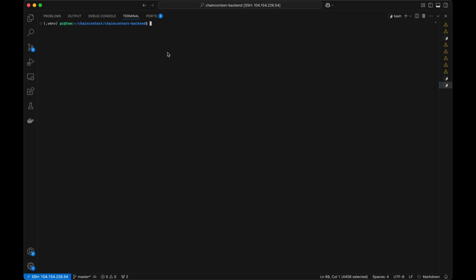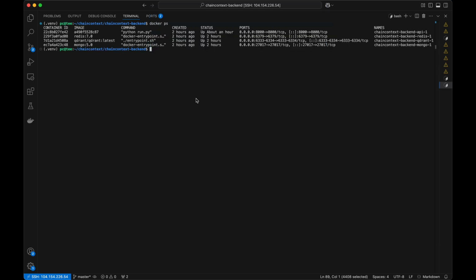All right, let's start. I'll show you the active services that are running. As you can see, there's an image for the pipeline, there's an image for Redis, there's an image for Qdrant, and there's an image for MongoDB. These are all connected to the pipeline in order to make the transfer of data possible. MongoDB stores the structured data and query history. Redis caches frequently accessed data and embeddings. Qdrant is a vector database for semantic search.